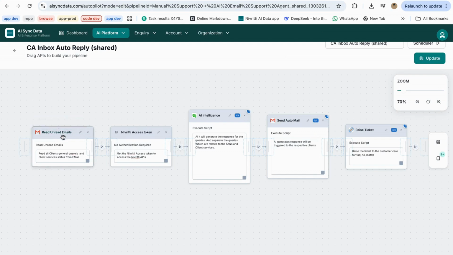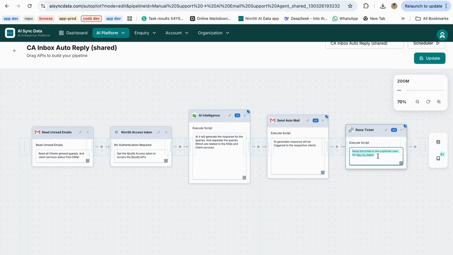Okay, so this is the automation workflow we built. First, the system reads the unread client emails coming into the inbox. Then it gets the access token so it can securely interact with our AI services. After that, the AI analyzes the email and understands whether the question is related to general FAQs or client service status. Once it finds the answer from the spreadsheet data, the system automatically sends the email reply back to the client. And if the AI cannot find the correct answer, it will automatically raise a support ticket so the team can handle it.